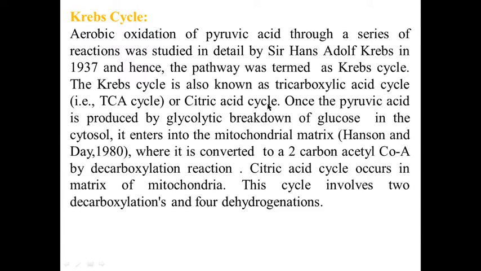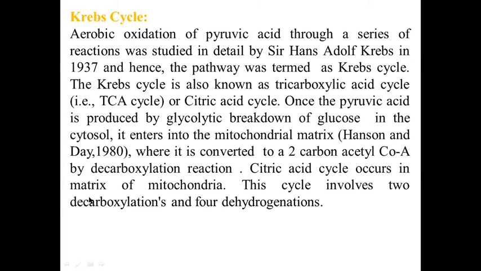or citric acid cycle because first stable compound formed during this cycle is 6 carbon compound citric acid. That's why this cycle is known as citric acid cycle. Once the pyruvic acid is produced by glycolytic breakdown of glucose in the cytosol, it enters into the mitochondrial matrix where it is converted to a 2 carbon acetyl coenzyme A by decarboxylation reaction.